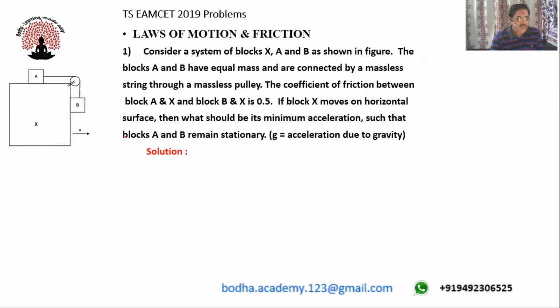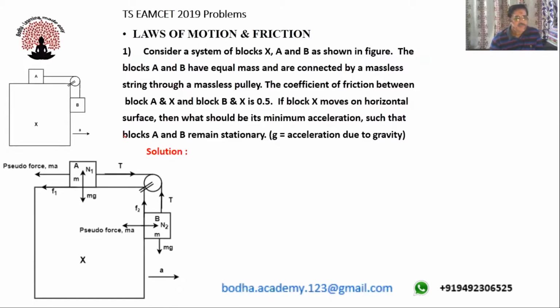So first we will draw the diagram. You can observe what are the forces that are acting on block A and block B. So first we'll start with the block A. On block A, tension in the string will be acting towards right. And therefore friction, the block will tend to move towards right. So friction will act towards left. So this friction I am calling it as F1.